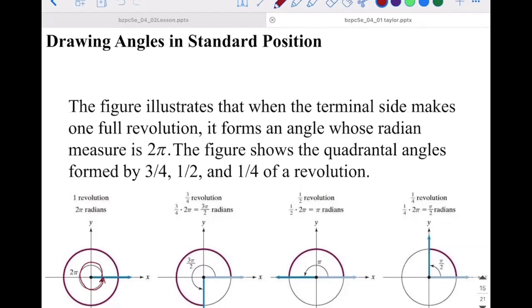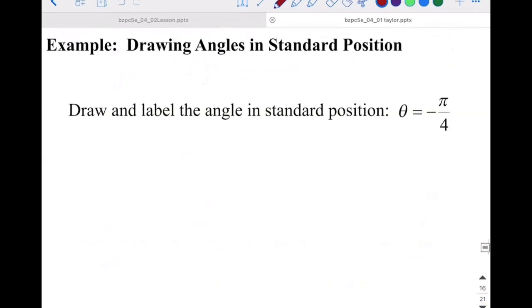So all the way around the circle is 2 pi. If we go halfway around the circle like this middle one shows, then that's 1 pi. So that kind of shows you too that going just a quarter is half pi. And if we go 3/4 of the way around, it's going to be 3 pi over 2. So with that knowledge, let's draw negative pi over 4 in standard position.